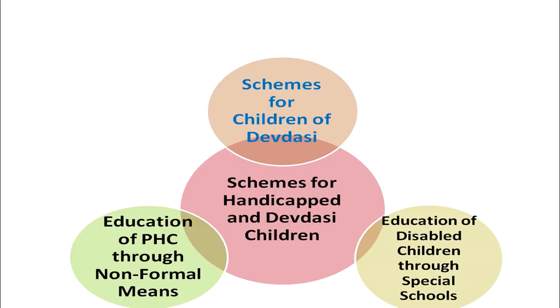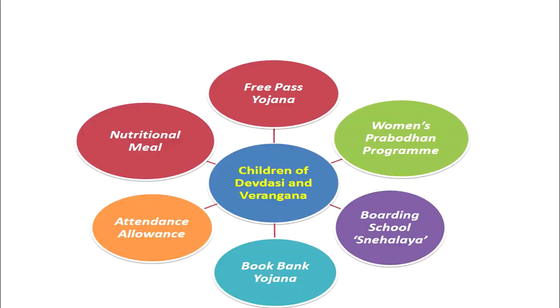Now, learners, we will discuss the educational schemes for the community of Devdasi children. For the children of the Devdasi and Virangana community, these schemes mainly included the Free Pass Yojana, Women Prabodhan Program, boarding schools known as Snehalayas, then Book Bank Yojana, attendance allowance and nutritional meals to the children of these communities. So you can see on the screen that different schemes have been launched for the children of Devdasi and Virangana.